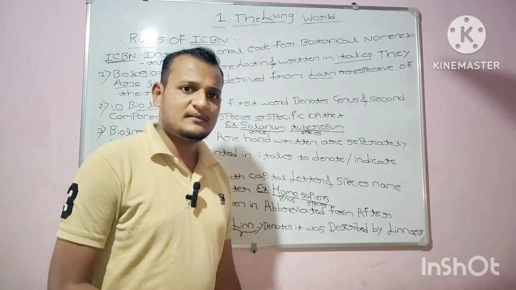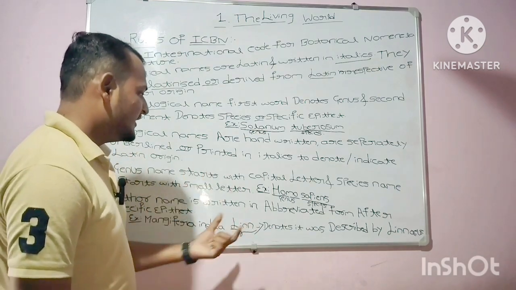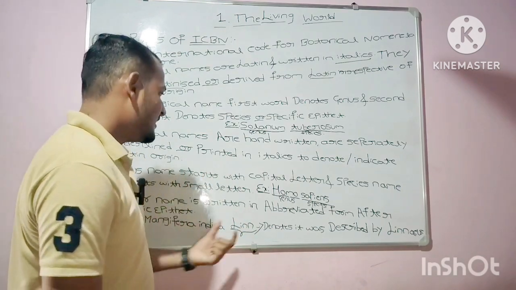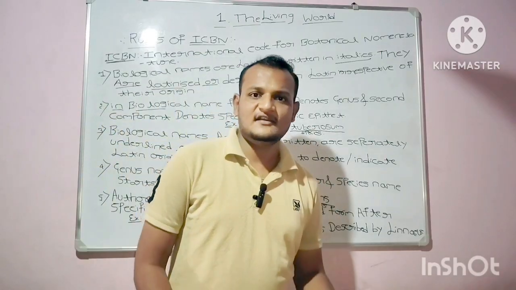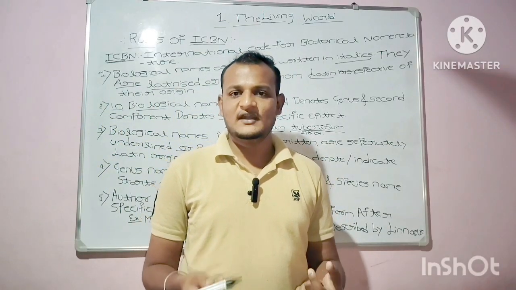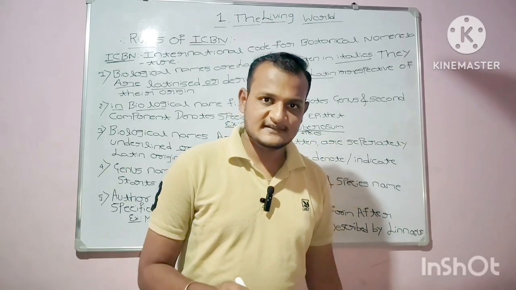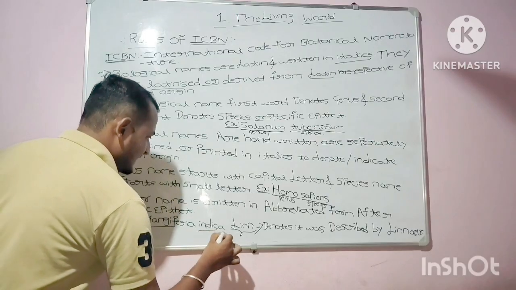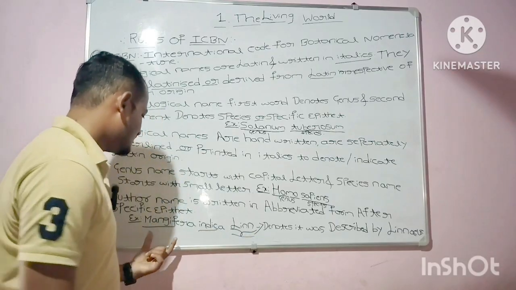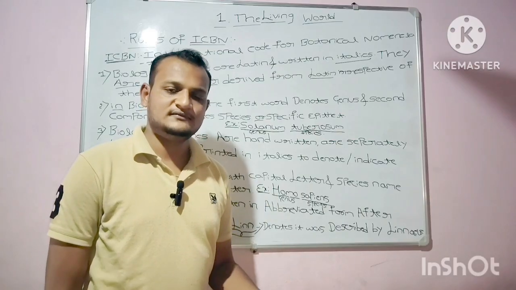Moving to rule number 5: the author name is written in abbreviated form after the specific epithet. The example is Mangifera indica Linn. Mangifera indica is the scientific name of the mango fruit.